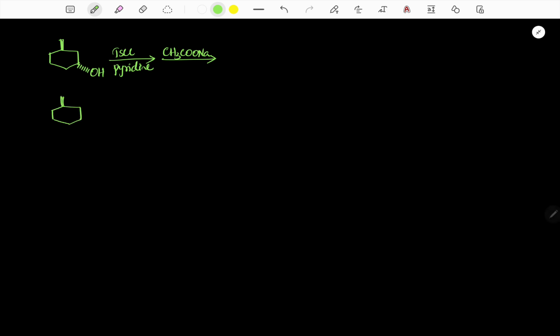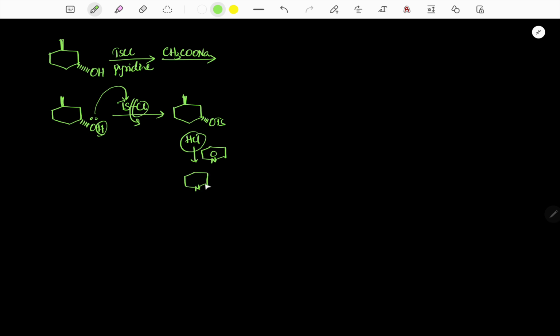It is a secondary alcohol treated with TsCl. TsCl means tosyl chloride. Simply here what happens is the lone pair attacks the tosyl group, the leaving group leaves, and finally we get the corresponding OTs and HCl, H plus and Cl minus. To remove this HCl, we are adding pyridine. Pyridine removes the HCl in the form of a salt, pyridinium chloride.